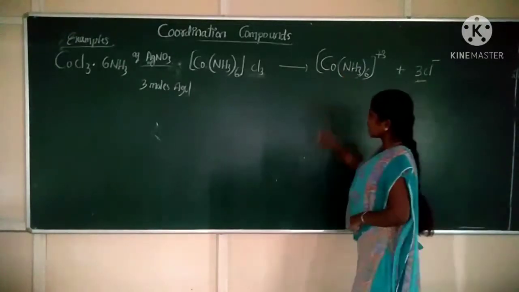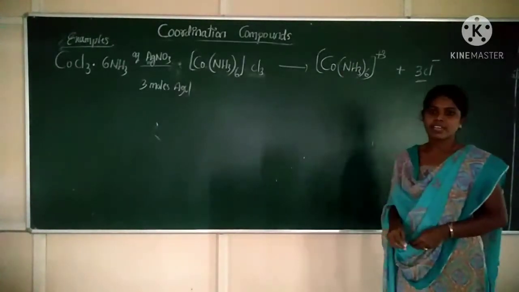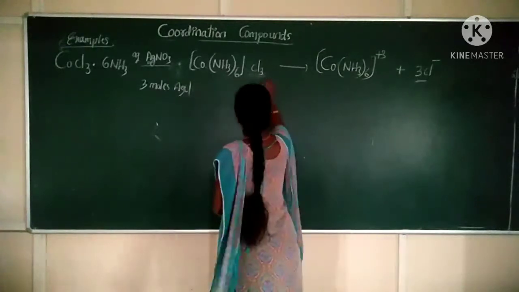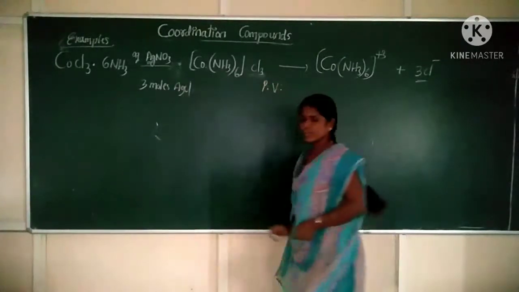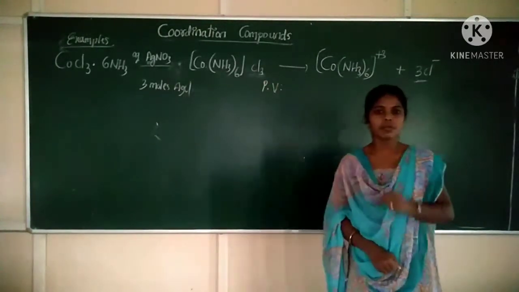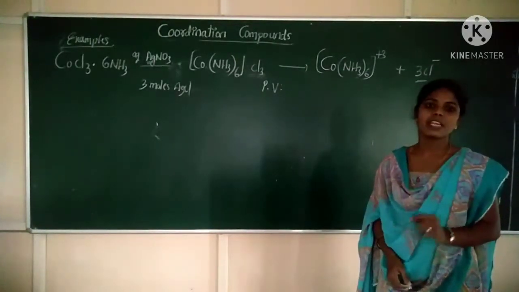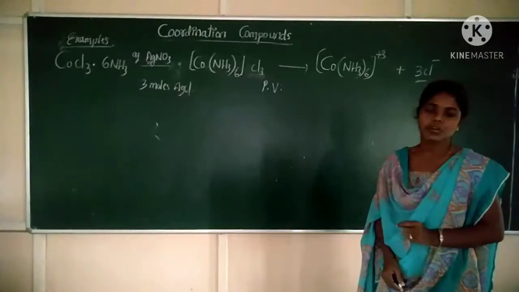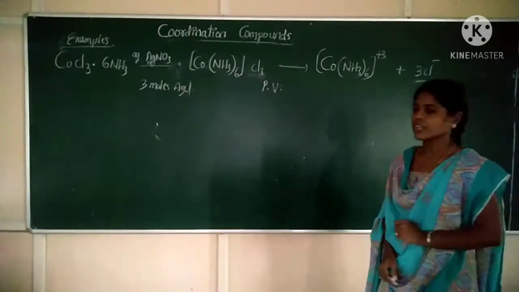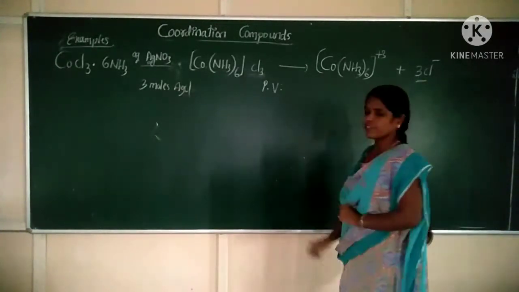Correct? Now calculate the primary valency and secondary valency. How to calculate the primary valency? Primary valency is nothing but the oxidation state of the central metal atom. What is primary valency? It can be called the oxidation state of the central metal atom. Now write the primary valency for this complex.